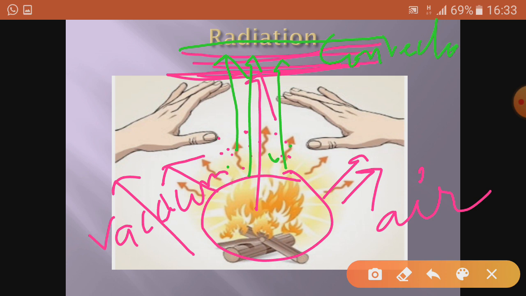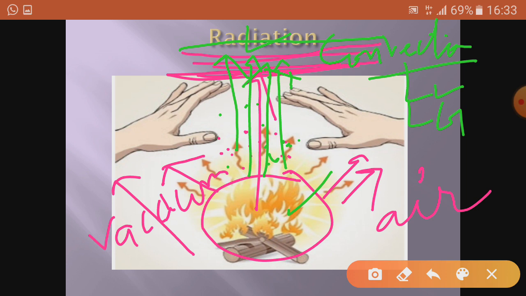Convection is the method of transfer of heat in liquids and gases. The air molecules get heated by the fire, expand, become lighter and rise up, so above it is much hotter. You can't keep your hand straight above it.